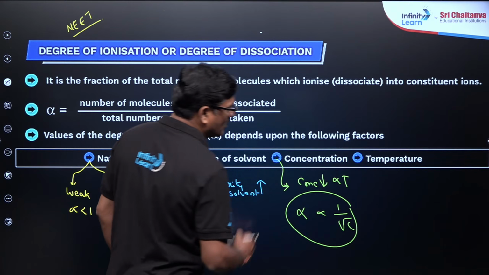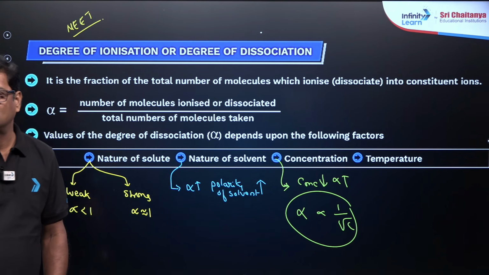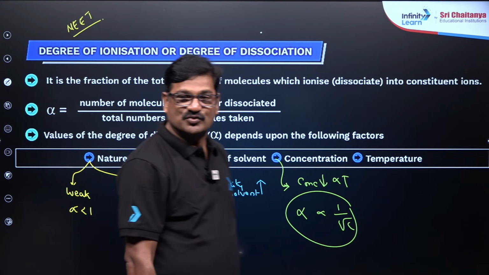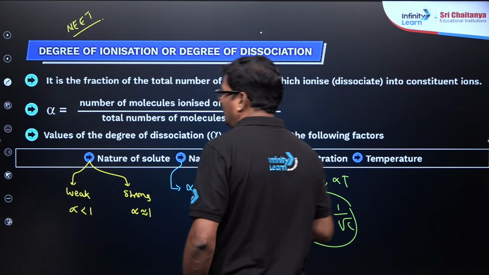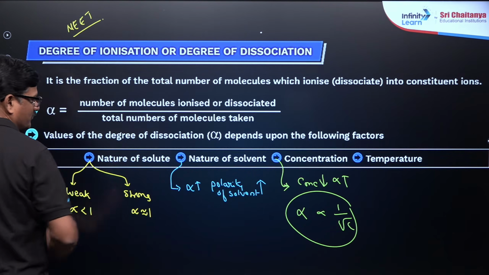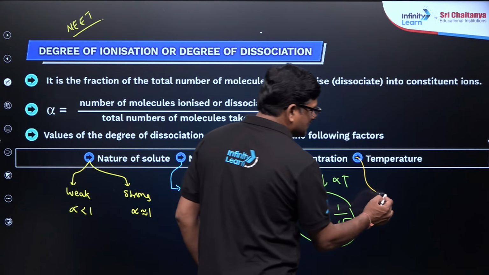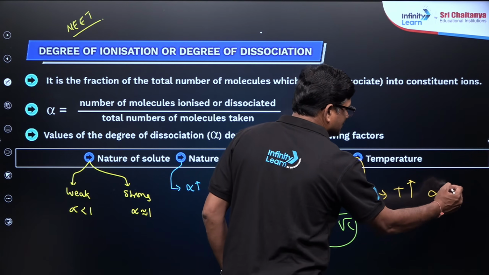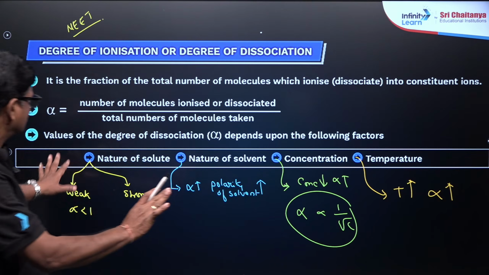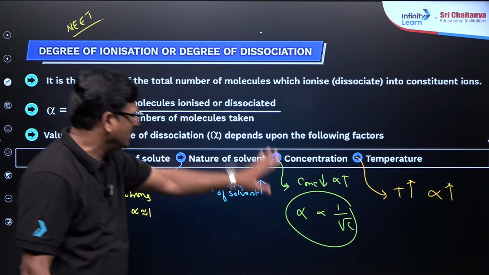This is what is called Ostwald dilution law. Okay, and at the last, as temperature increases, degree of ionization increases. How many points are we discussing? 1, 2, 3, 4.